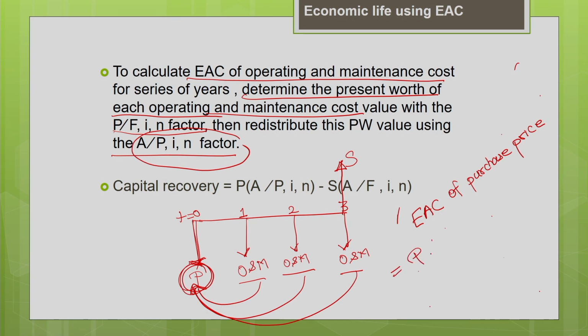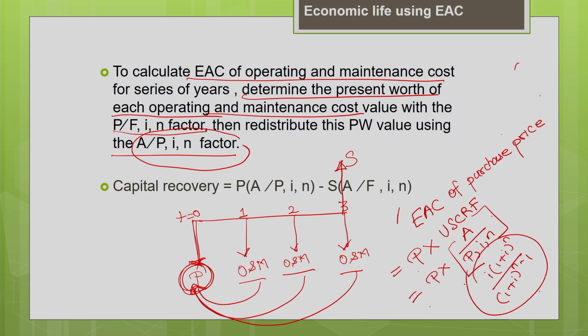How to calculate it? You take the purchase price of the machine multiplied by the uniform series capital recovery factor, that is P into, so you are going to find the A for the known P, i, n. This is your uniform series capital recovery factor. The uniform series capital recovery factor is i into (1 plus i) power n divided by (1 plus i) power n minus 1. You multiply it by the purchase price, and you will get the equivalent annual cost of the purchase price.